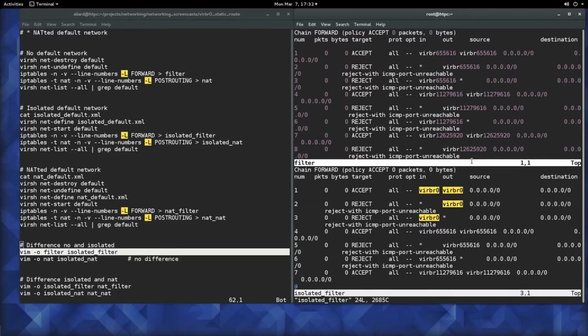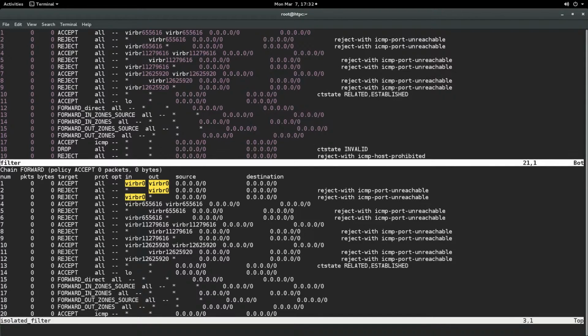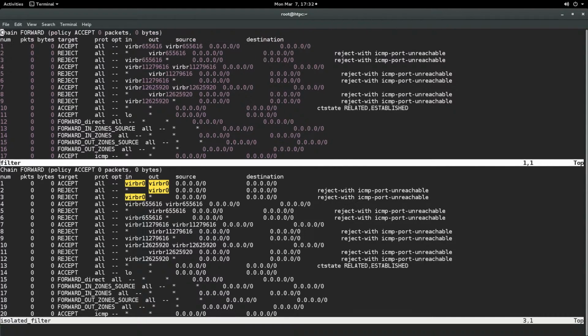Okay, let's increase the terminal size in order to make it nicer viewable. On the top we've got the situation in which we don't have a default network. We can see we have 19 rules in the forward chain, and basically we don't see the virtual bridge interface in it at all, and we don't see anything related to the IP address 192.168.122.